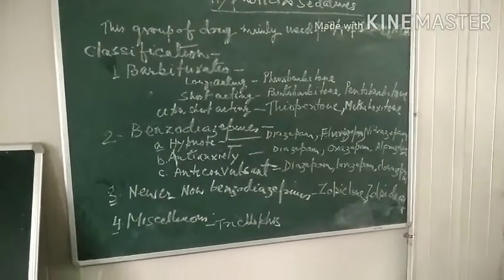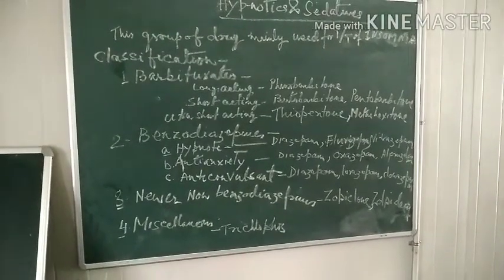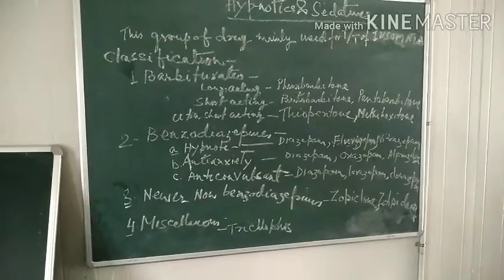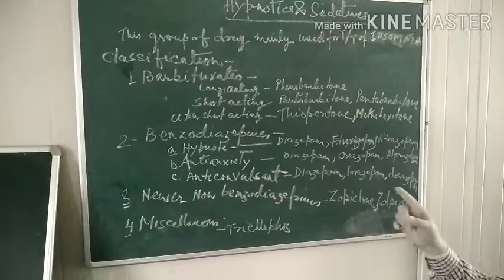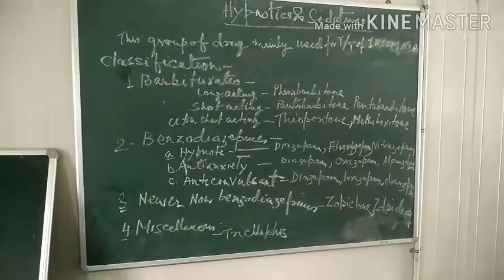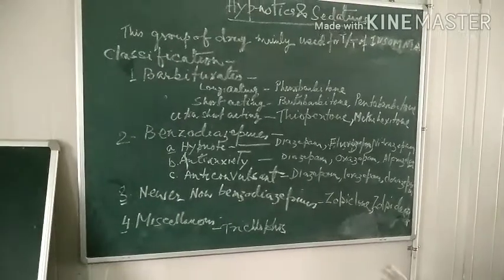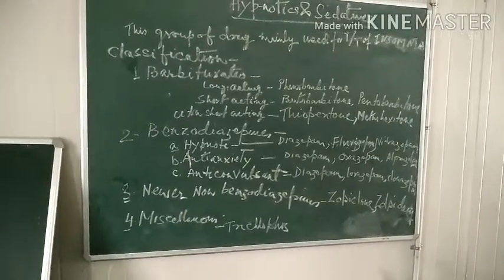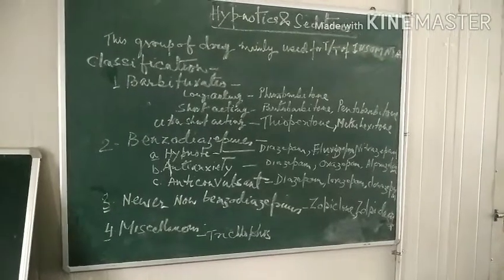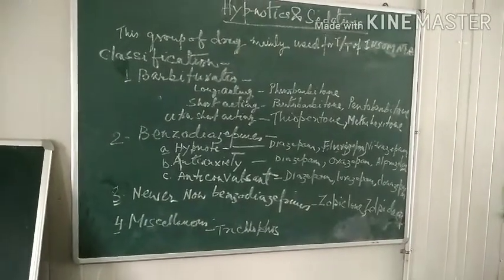The drug is phenobarbital, which is quite widely used still. Short-acting, it is the butobarbital, pentobarbital. Then ultra-short-acting, that is the thiopentone and methohexitone. So these are the 3 groups. I have omitted intentionally the other drugs because those are obsolete.